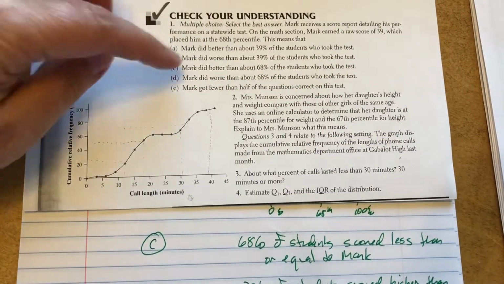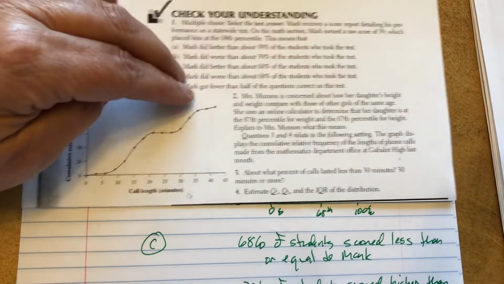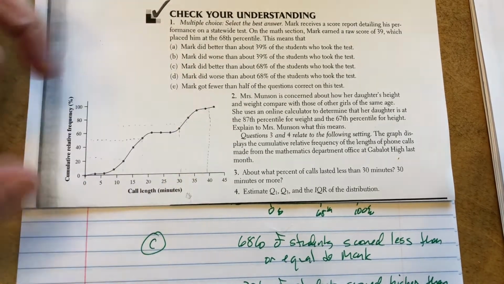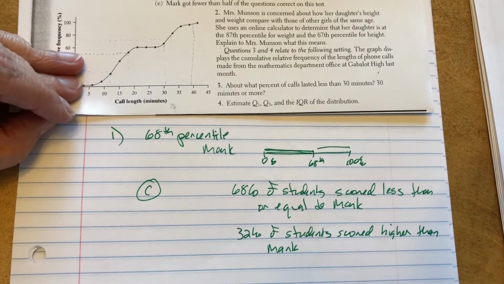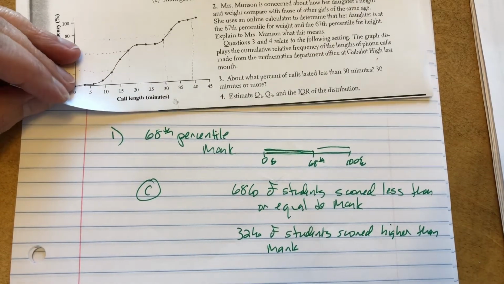So in questions like this, think about what it means before you start reading the answers. Sometimes when you read the answers, everything gets all jumbled up. If you write out what it means, it's easier to pick out your answer. Okay, let's look at number 2.